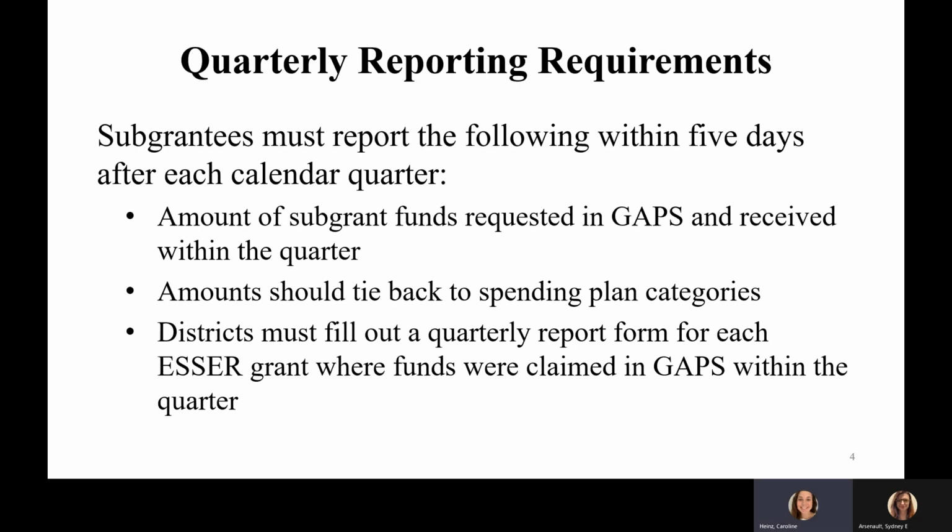Subgrantees must report the following within 5 days after each calendar quarter: the amount of subgrant funds requested in GAPS and received within the quarter. These amounts should tie back to spending plan categories. Districts must also fill out a quarterly report form for each ESSER grant where funds were claimed in GAPS within the quarter.